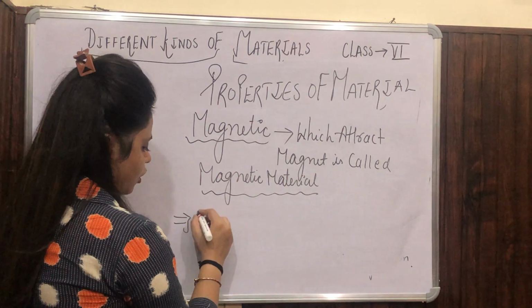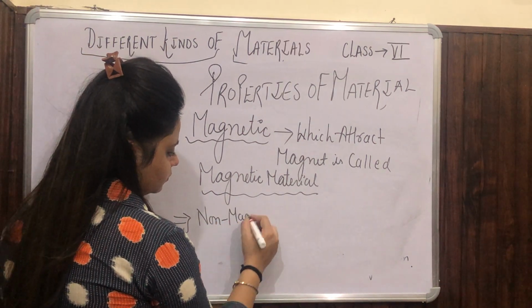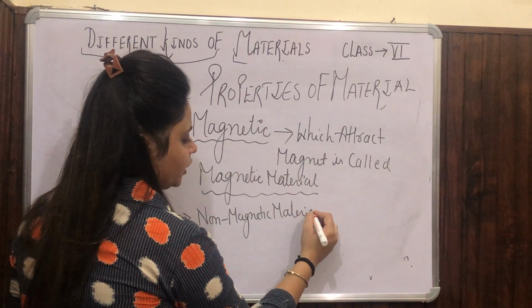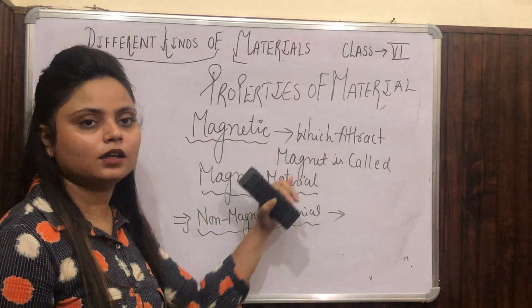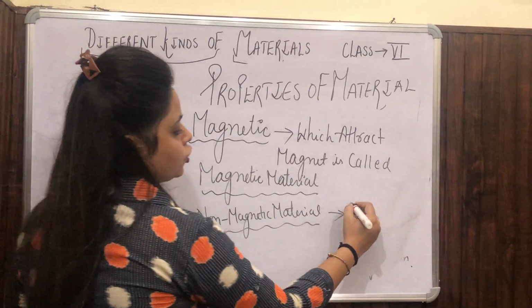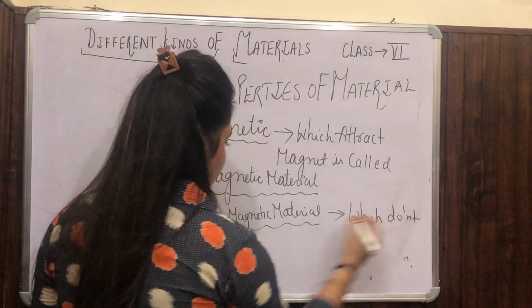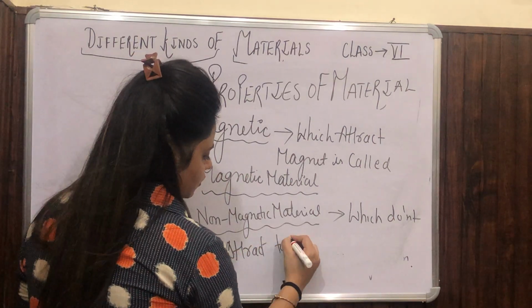And when we talk about non-magnetic material, that means it never attracts a magnet. Which do not attract a magnet. Okay.